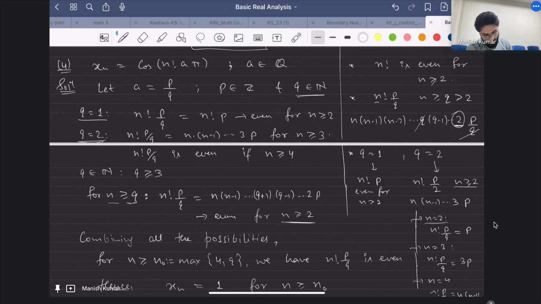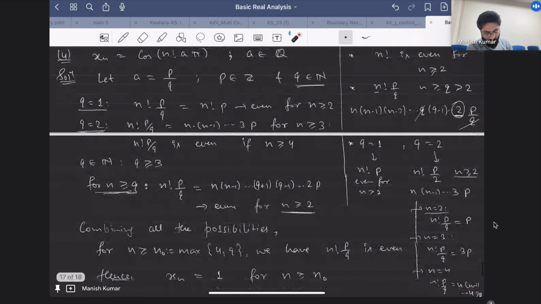Okay, let me repeat what I wanted to say. I'm saying that if I take q to be 2, then n factorial p by q can be written in this form. I mean this is equal to this. And why did I choose n to be greater than or equal to 3? Because I want to make sure that 3 is at least here, so that 2 gets cancelled. Sir, it's clear. Okay.